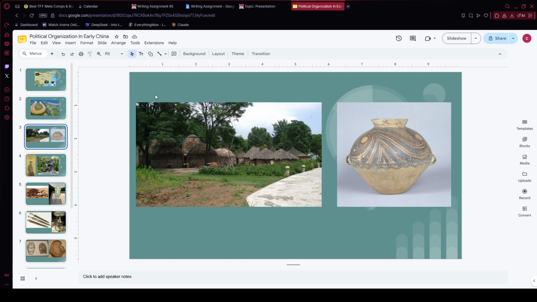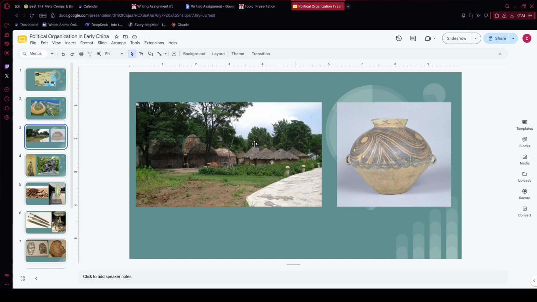Before the Xia dynasty even shows up, there were already Neolithic societies living in the same region, like the Yangshao culture. One example is the settlement at Banpo village near modern Xi'an. These communities each had their own pottery styles, their own architecture, and their own political traditions. So this wasn't some empty land waiting for a dynasty to show up. People had already been organizing themselves for a while.